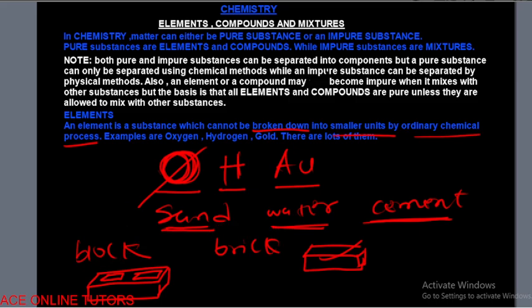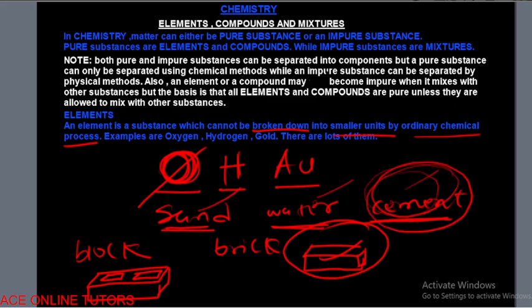But inside a block, what do you use to make a block? We use sand, we use water, we use cement. What do we use to make a brick? We also use sand, we use water, we use cement. So both block and brick are composed of the same things, but the manner in which they are mixed is different. For example, if you want to make a block, you require more sand and water. Although cement is also mandatory, you can use a little amount of cement. But when you want to make a brick, you also require sand, water and cement, but you require more cement because bricks are always stronger than blocks.